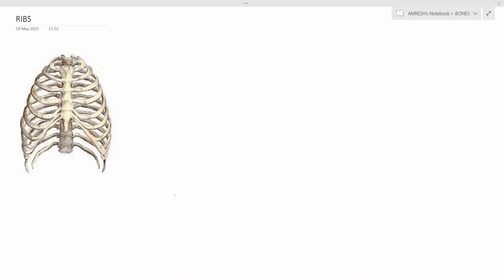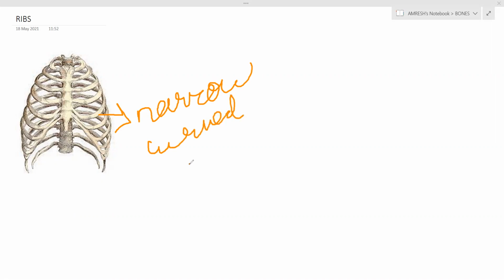So these ribs are the narrow curved bones. Ribs are narrow curved bones. Okay. Narrow curved bones. Ribs are the narrow curved bones, and we have 12 pairs of ribs.